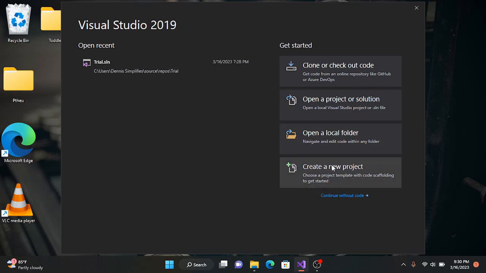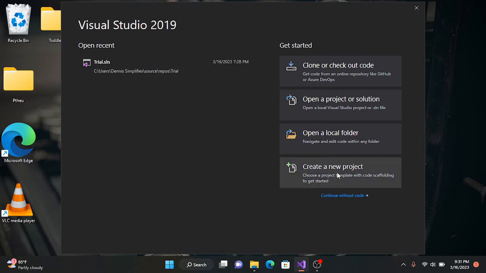And then the last part is create a new project. So this is what we are going to do. Today we are going to be creating a new project. So we are going to hit create new project. And then there is one down here which is continue with our code. But we'll get down to that in our future sessions. So for today, we are launching Visual Studio and we are creating our first computer program. So we say create a new project.